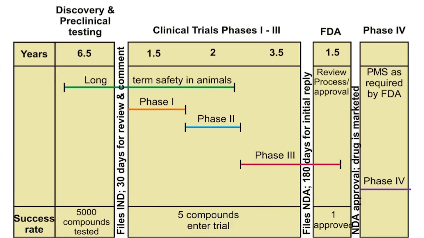Next, phase 1 trials take around a year and a half for completion. Phase 2 studies may take around 2 years of time. And phase 3 trials may take around 3.5 years of time for completion. So, in all, clinical trials may take up to 7 years for completion. Maybe out of 5 drugs which have entered into the clinical trials, only one drug will be approved.